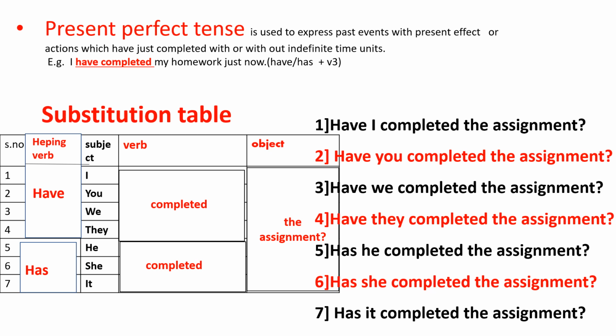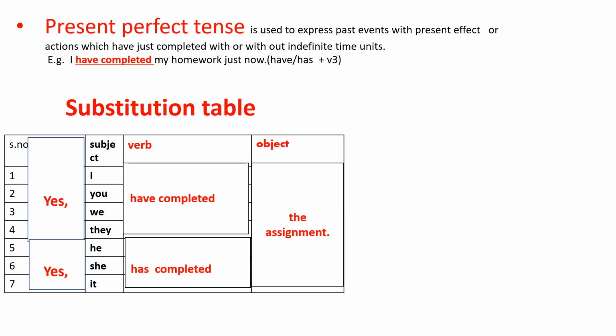We made 7 questions using this table. So it's a substitution table. You need to give full response, either yes response or no response, as well as short response using yes as well as no. So these 7 sentences are questions. They too belong to this particular tense, that is present perfect tense. So far we have made 7 questions.